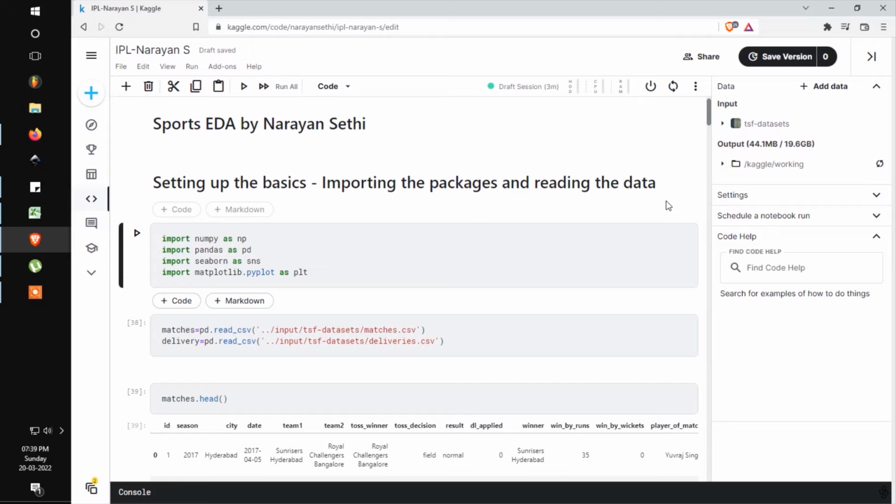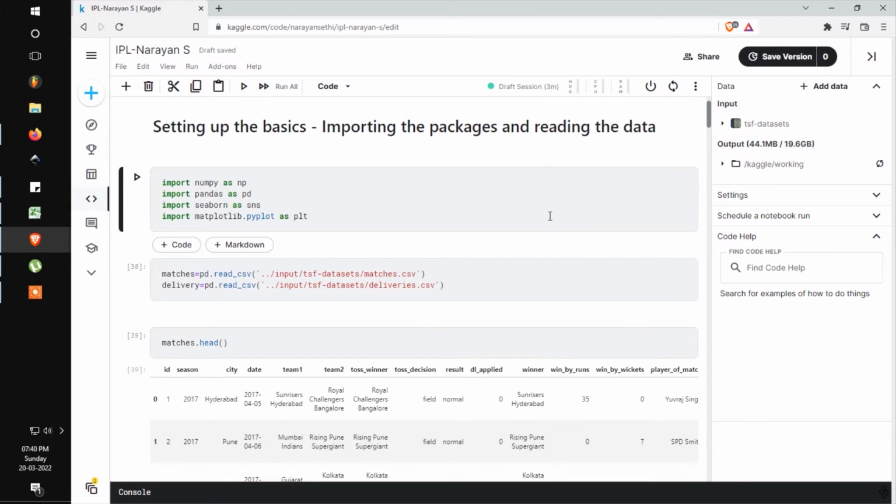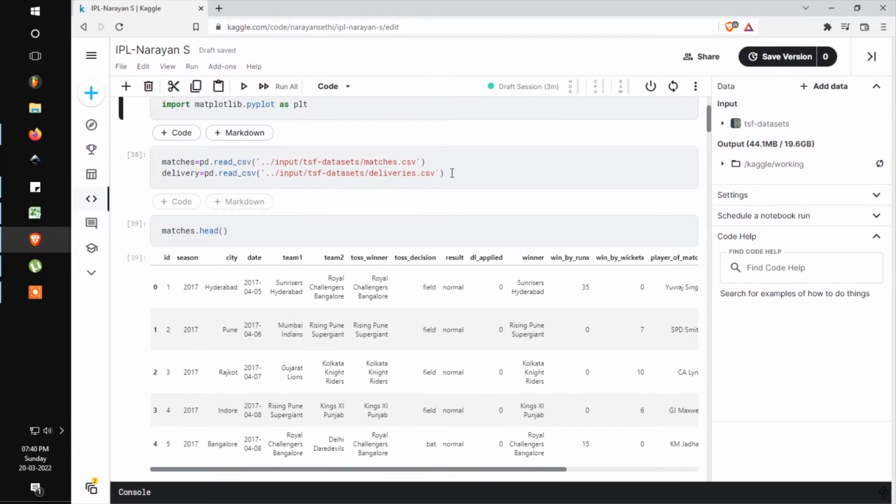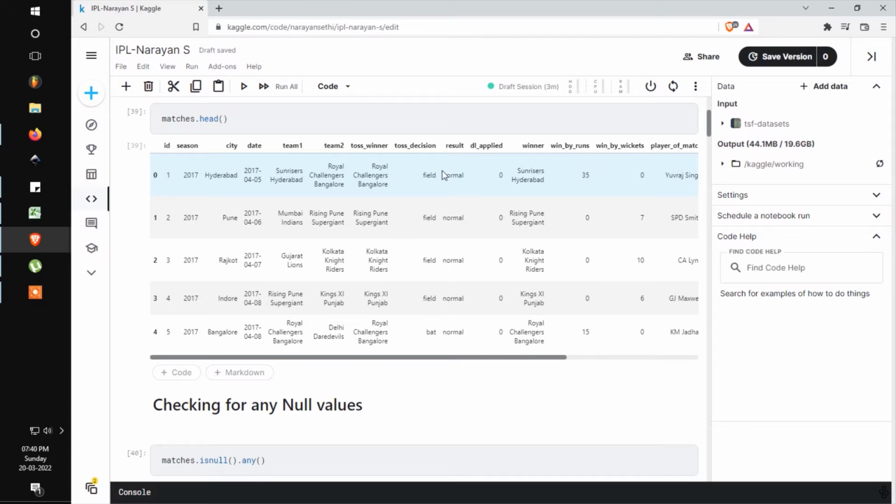Okay, so starting off, I've set up the basics, which is that I've imported the packages and I'm reading the data. I've imported NumPy, Pandas, Seaborn and Matplotlib. Here I have imported the datasets that were given. I start with the matches dataset. I read the first 5 lines just to have an overall idea of the data.